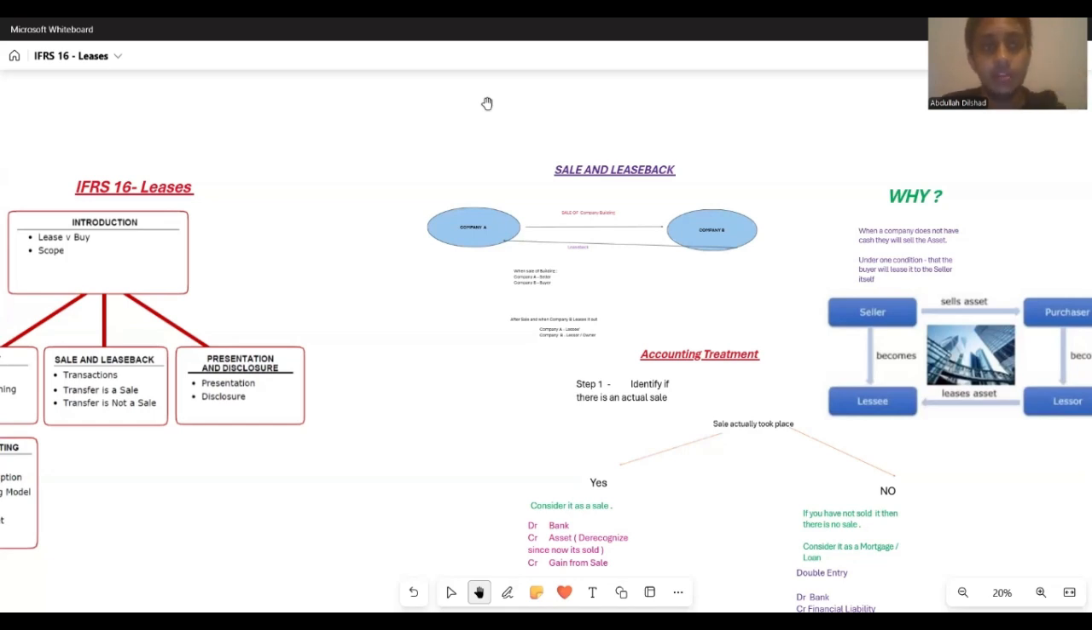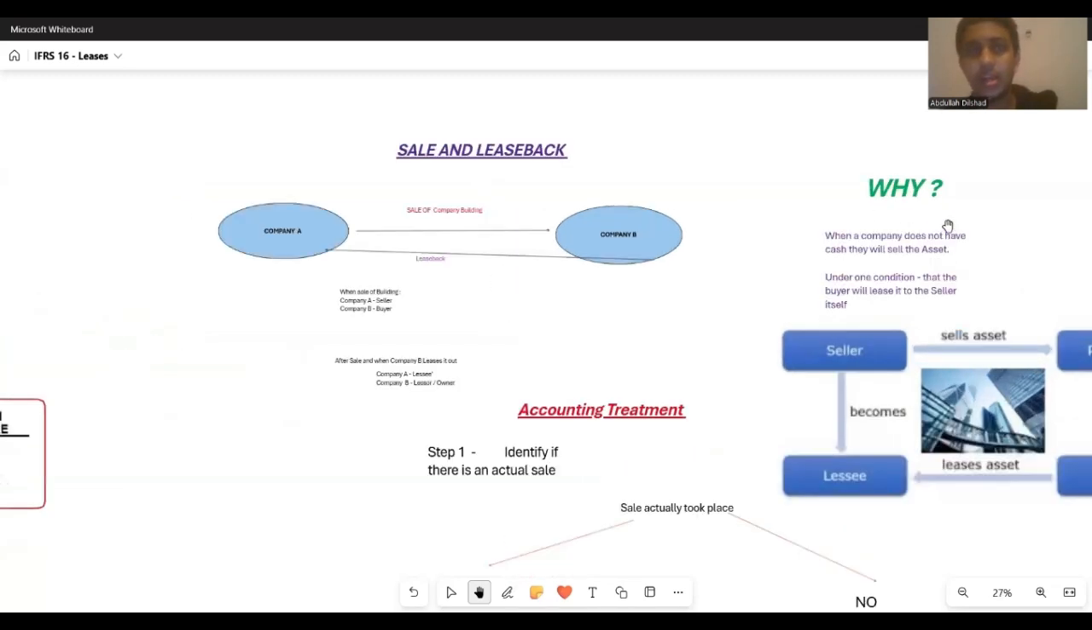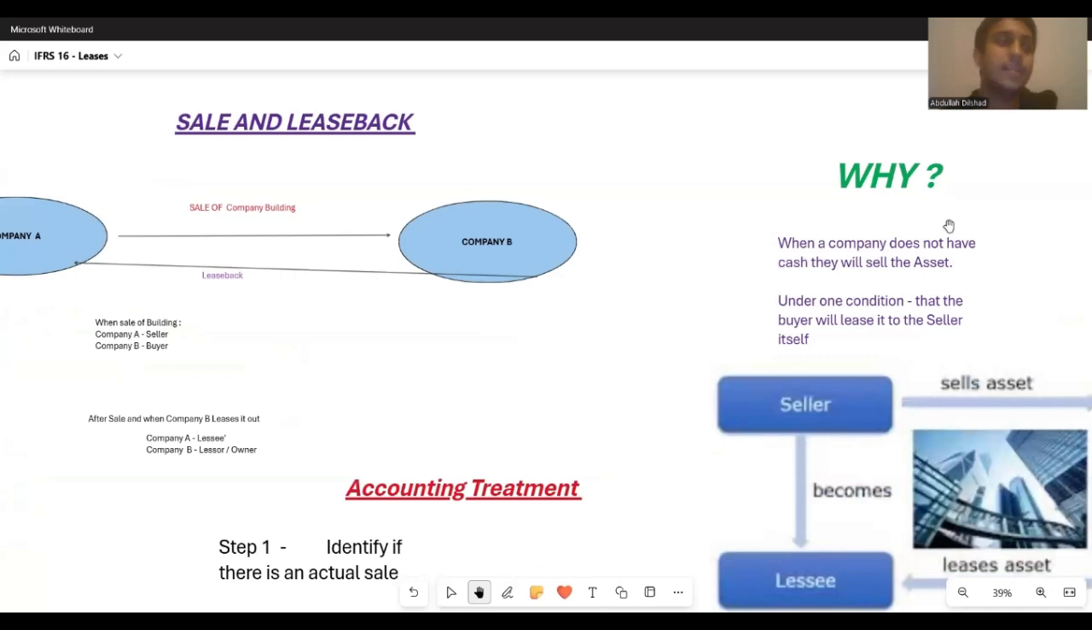So let us directly jump into today's concept of sale and leaseback. What you all need to know is why we do a sale and leaseback, and what the accounting treatment is if there is a sale and leaseback. These are the only two concepts you need to know. That is why I initially told you it is a very small concept. So first of all, let us try to understand why we do a sale and leaseback.